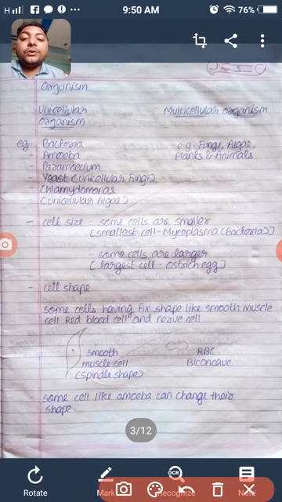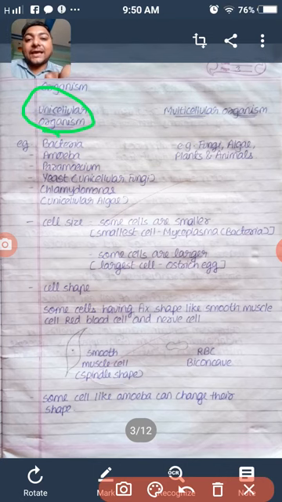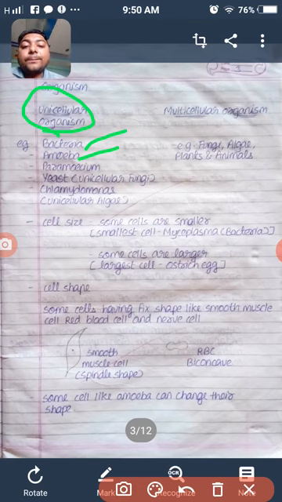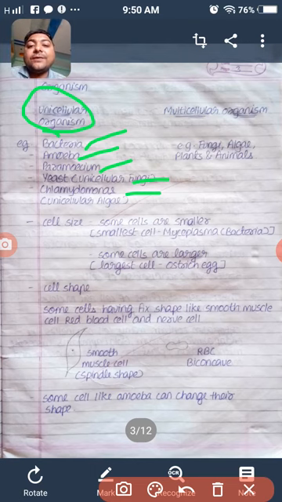Unicellular organism means the organism having a single cell. A single cell makes the full body of the organism, like bacteria, amoeba, paramecium, yeast, which is a unicellular fungi, and chlamydomonas, a unicellular algae. These all have a single cell, so they are called unicellular organisms. Uni means single and cellular means cell, single cell organism.